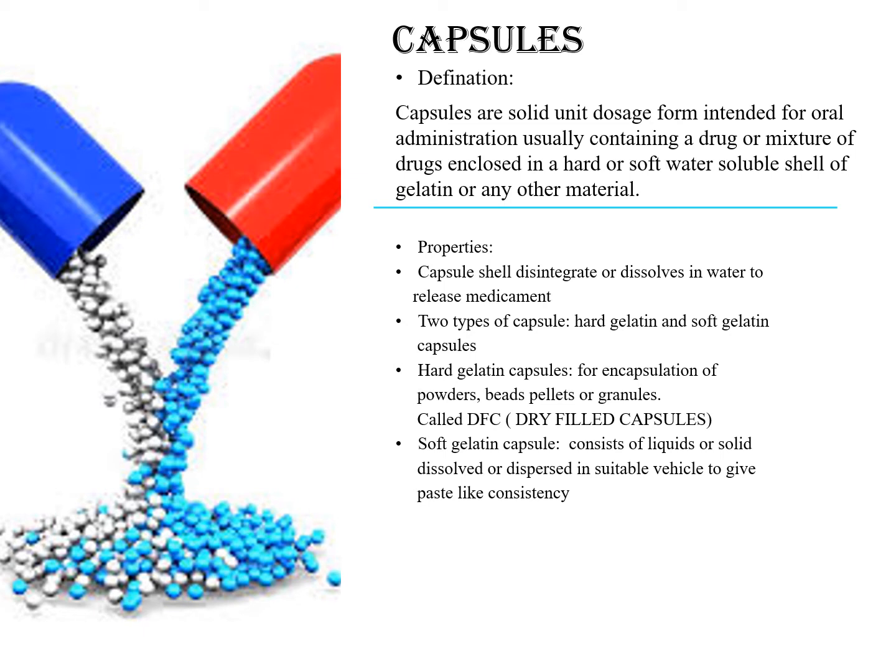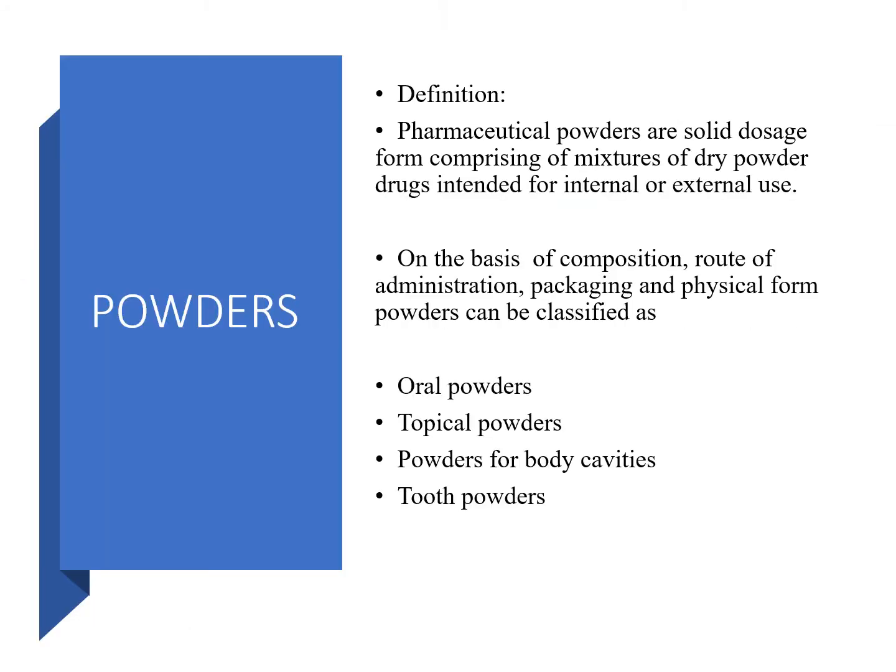Capsules. Capsules are solid unit dosage form intended for oral administration, usually containing a drug or mixture of drugs enclosed in hard or soft water soluble shell of gelatin or any other material. Capsules are of two types: hard gelatin capsule and soft gelatin capsule. Hard gelatin capsules are used for encapsulation of powders, beads, pellets or granules, and soft gelatin capsule consists of liquid or solid dissolved or dispersed in suitable vehicle to give paste-like consistency.